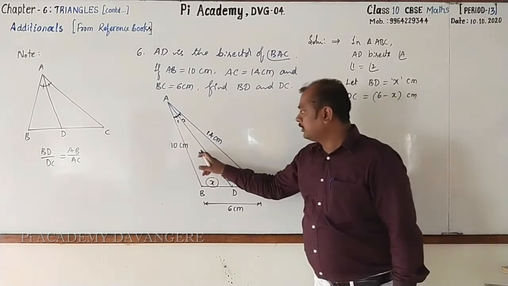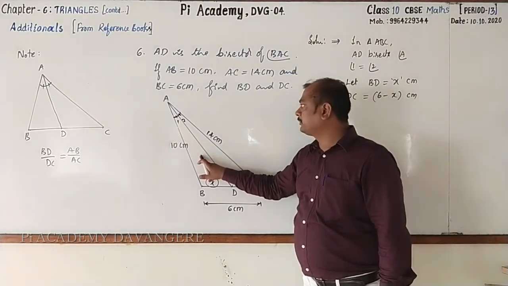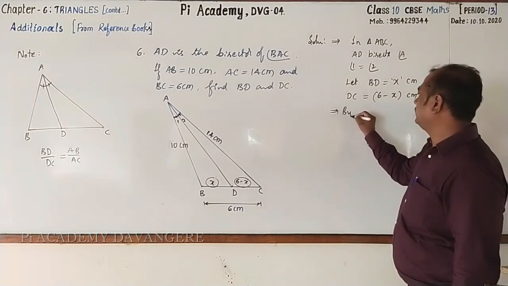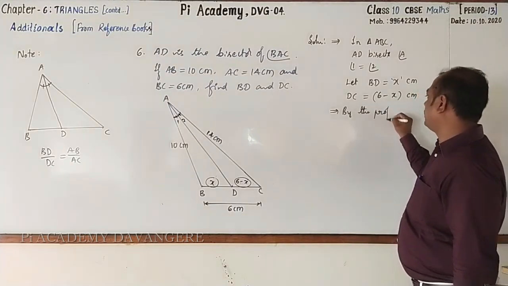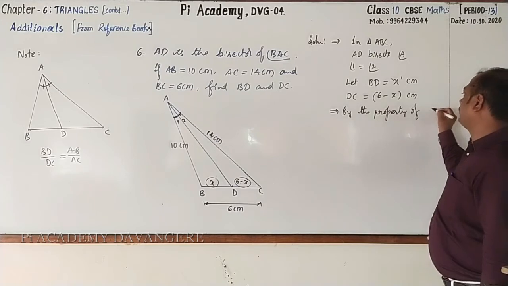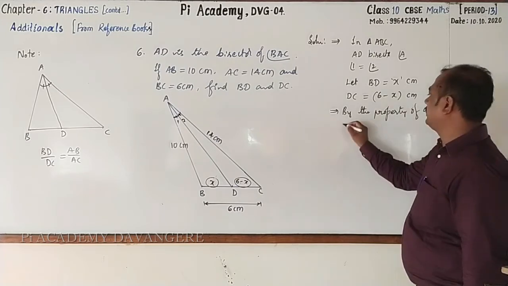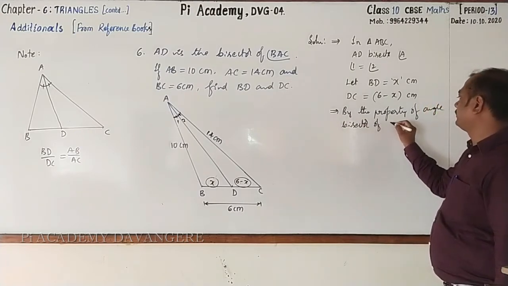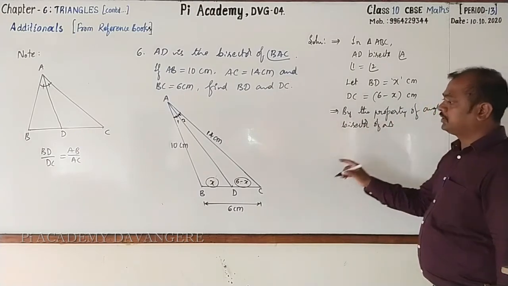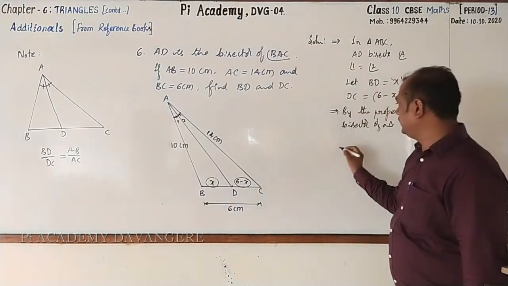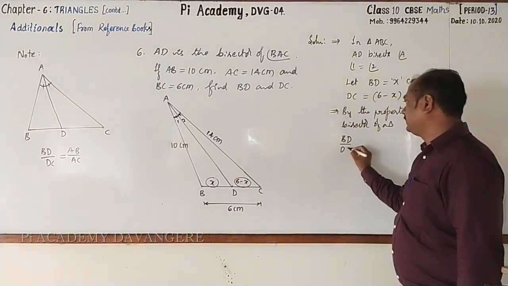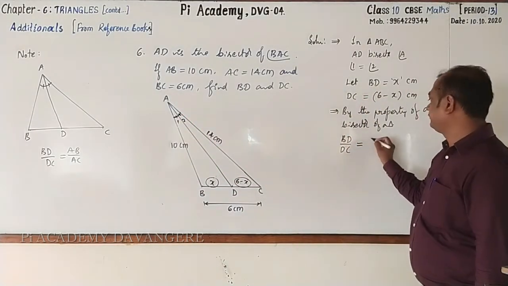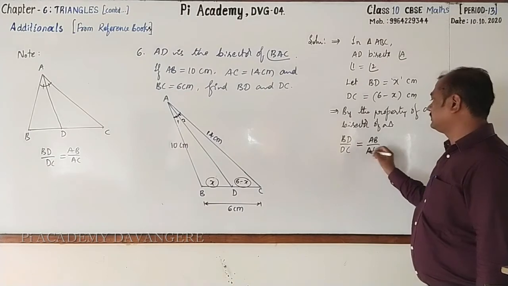So by the property of the angle bisector of a triangle, we can write BD by DC is equal to AB by AC. Now substitute.